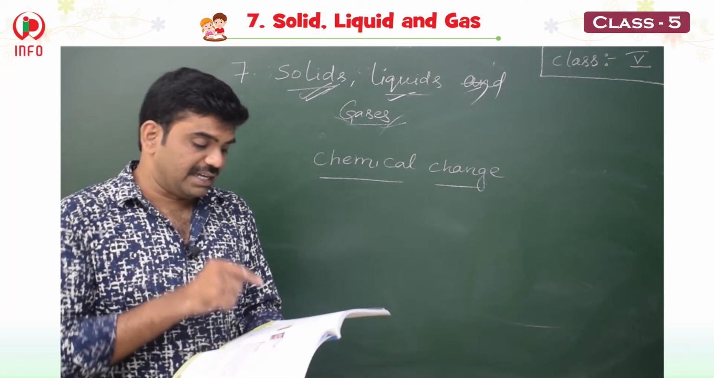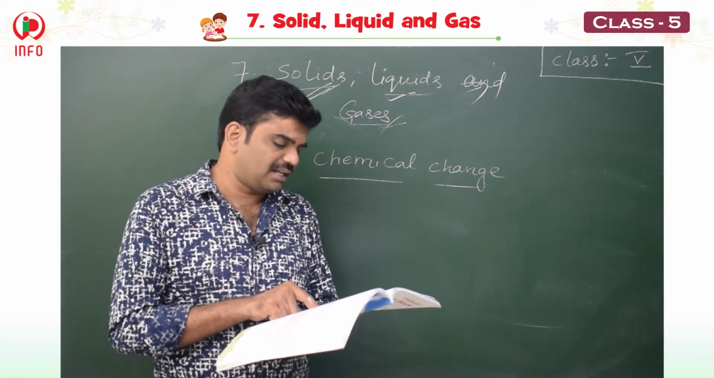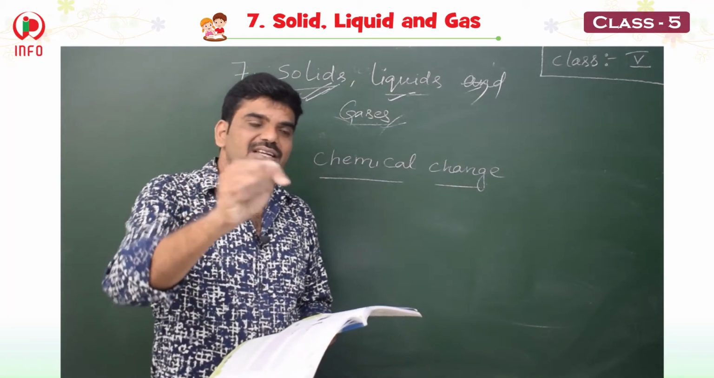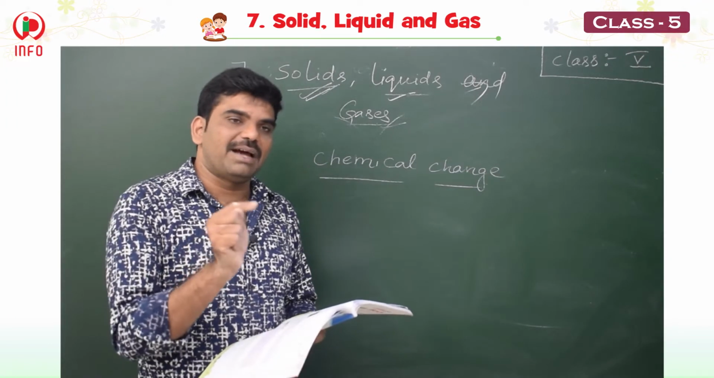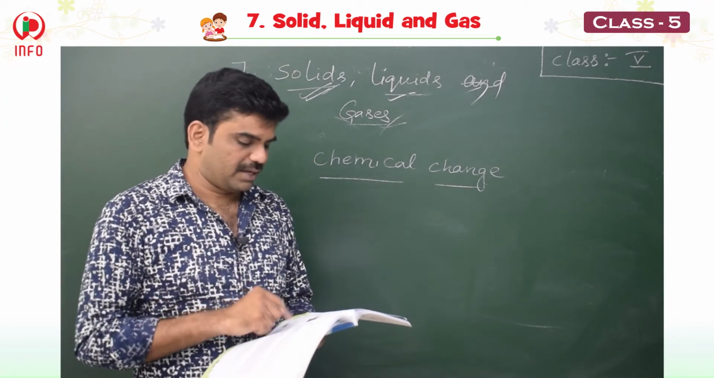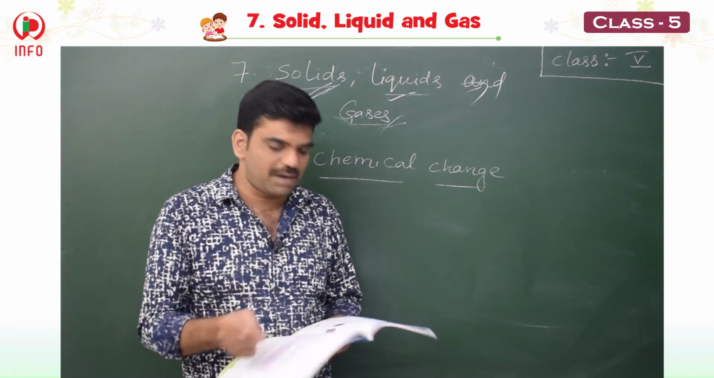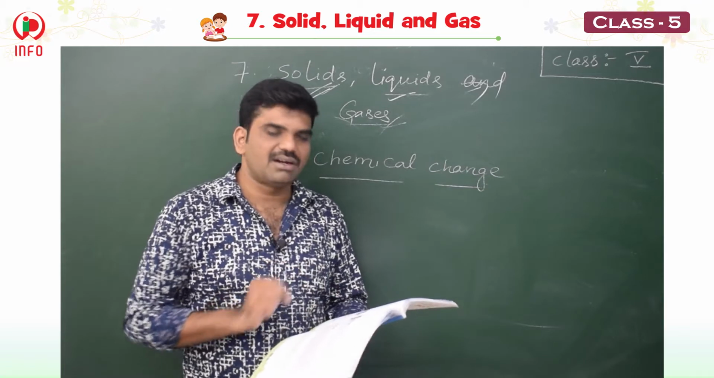The result in chemical change is permanent and we cannot get back the old substance. We can get back the old substance in a physical change. We can get back the ice once again. We can get back the water once again. But in a chemical change, it is not like that. We cannot get back. The change that occurs permanently is called a chemical change.